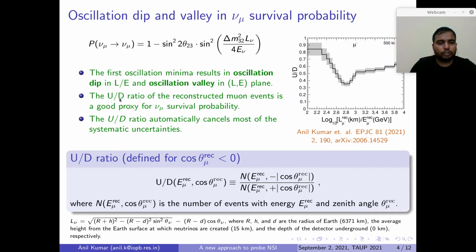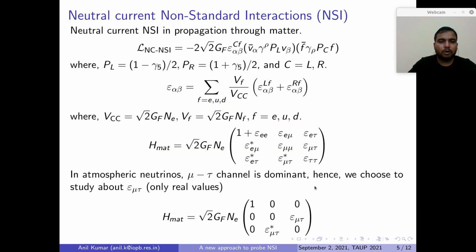The good thing about this U by D ratio is that it can automatically cancel most of the systematic uncertainties, and it is a very good proxy for the nu mu survival probability. We define the U by D ratio as the ratio of upward going events to the downward going events using this formula.